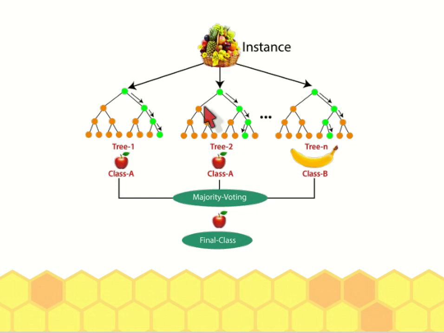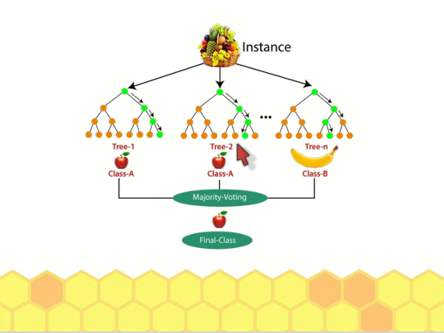One tree classifies this input as class A. The second also classifies it as class A, but the third one classifies it as class B. Now you have three trees to classify the same input.